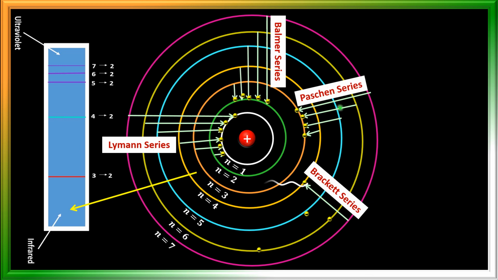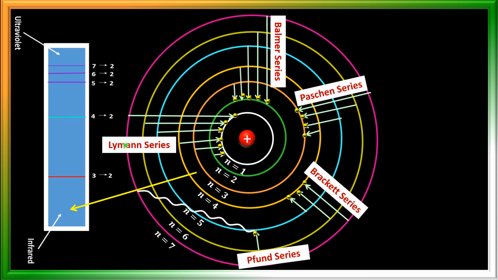All these are names of scientists. So transition from a higher energy level to n equal to 4. Next, when an electron jumps from a higher energy level to n equal to 5, you can see here, this series is called the Pfund series. In this case also, the energy released is in the infrared region.